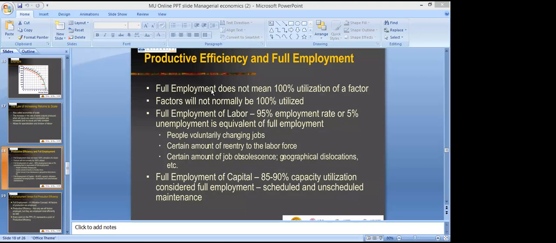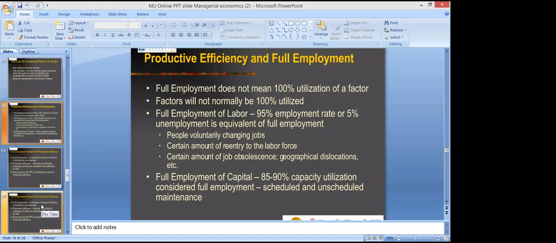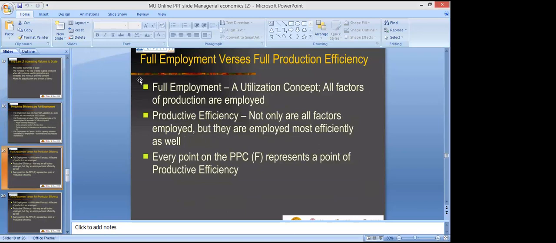For capital also, 85% to 90% capacity utilization is considered full employment, allowing for scheduled and unscheduled maintenance. So the same goes with capital. 85% to 90% capacity utilization is considered full employment of capital. And the next is full employment versus full production efficiency.